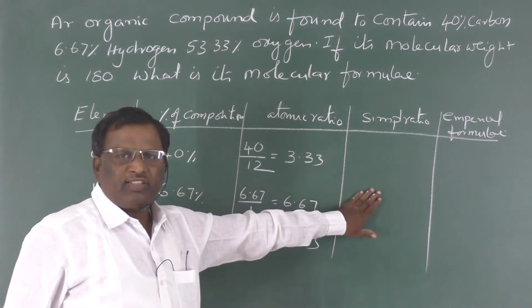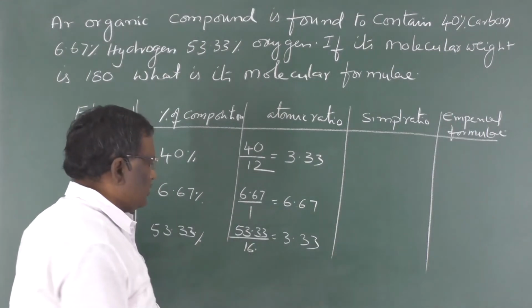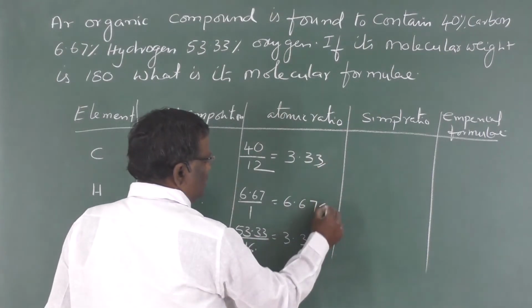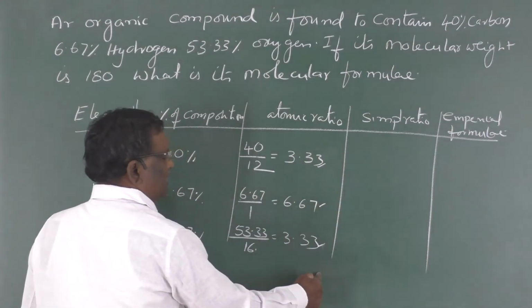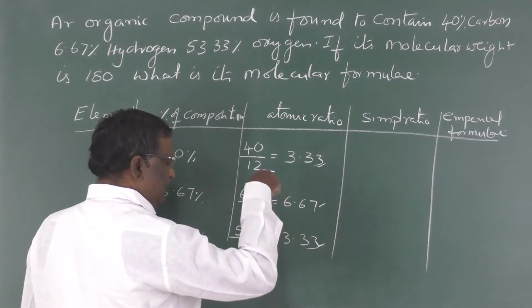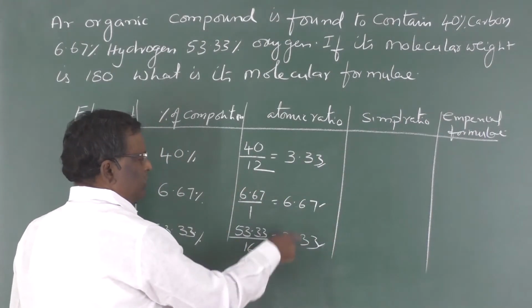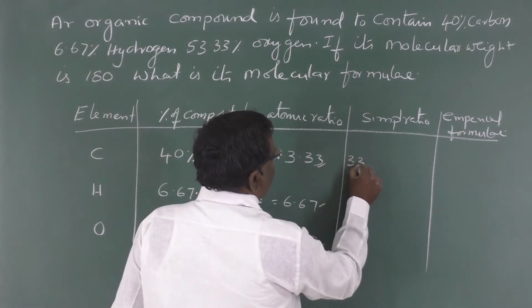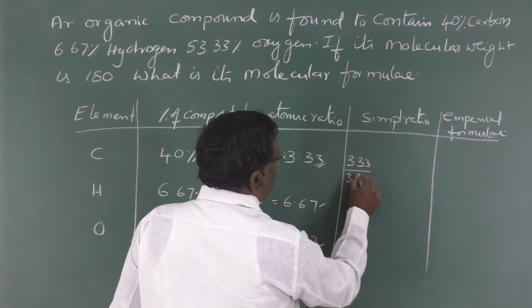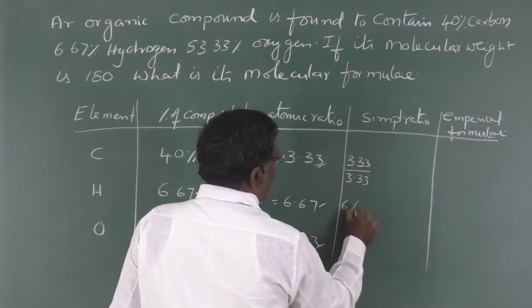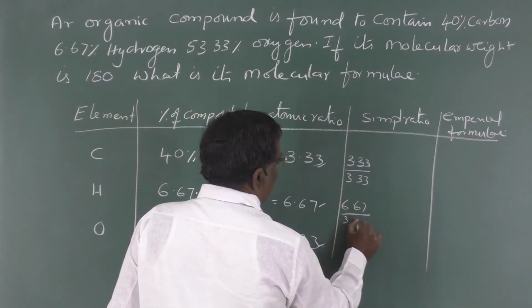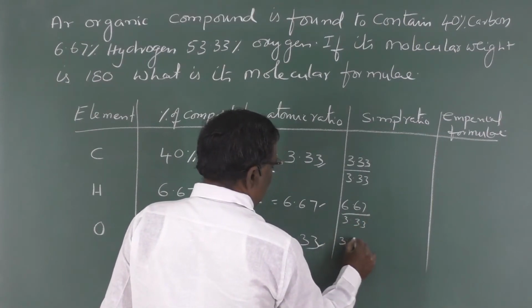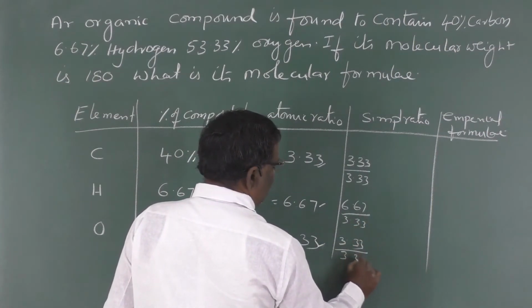Then the next column is simple ratio. How to get the simple ratio? From these atomic ratios, all the atomic ratios should be divided by the least value. The least value is 3.33. That means 3.33 by 3.33, 6.67 by 3.33, 3.33 by 3.33.